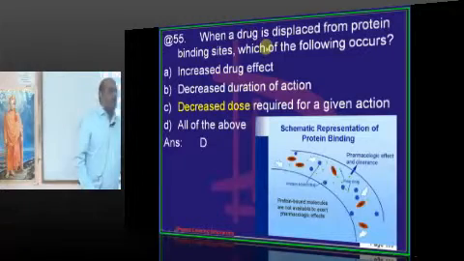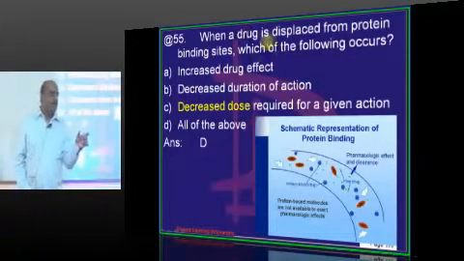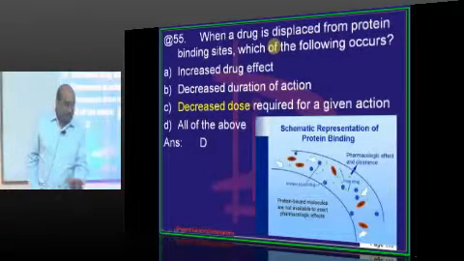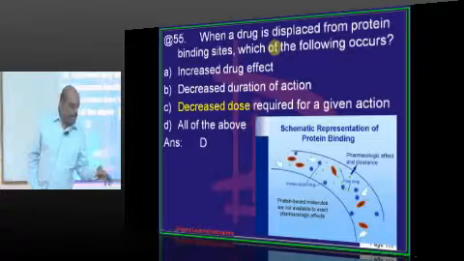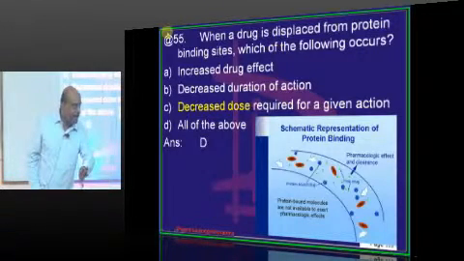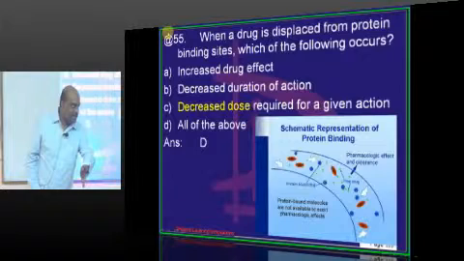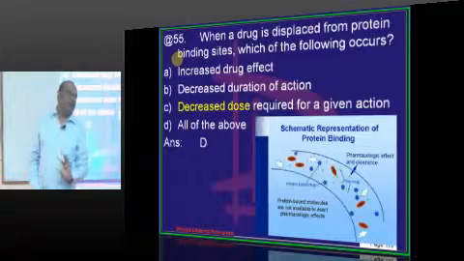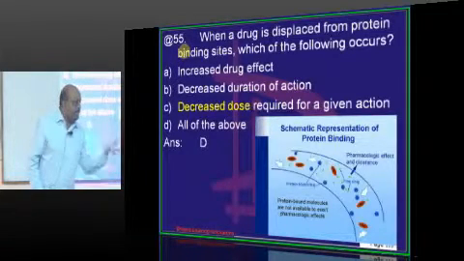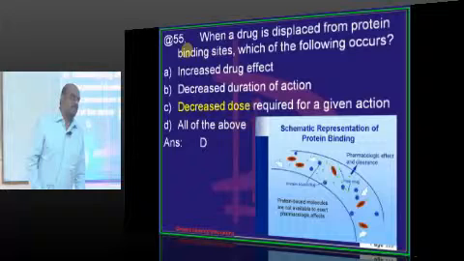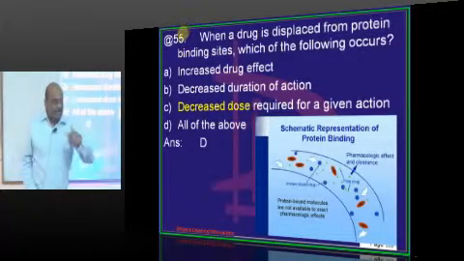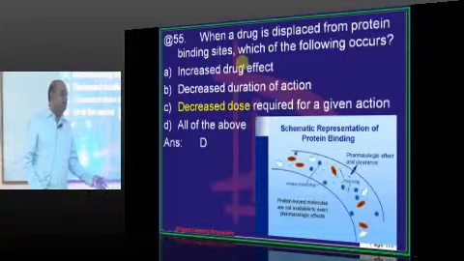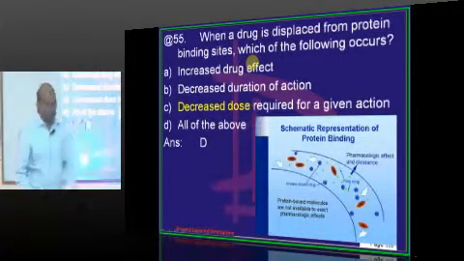Suppose a drug is there. If it is protein bound, it will be floating in plasma. If it is not bound to protein, will it be filtered into the kidney? More chances are there, right? If it is filtered into the kidney, it is lost into urine. If it is lost into urine, it got eliminated. If the elimination increases, the duration of action will reduce. So drug displacement from a bound form into an unbound free form will lead to decreased duration of action.